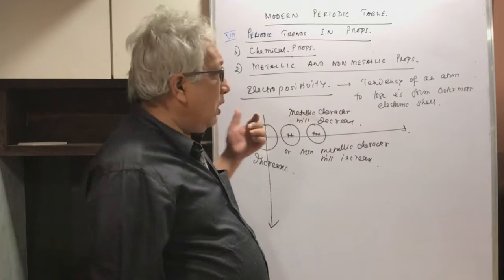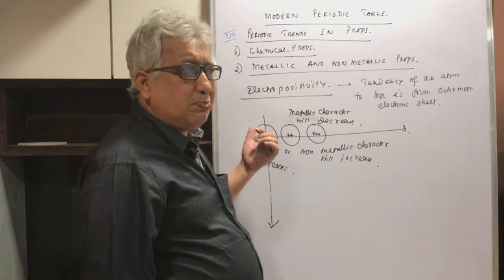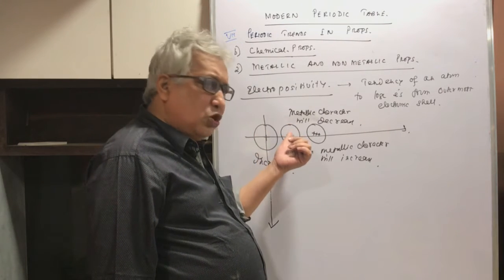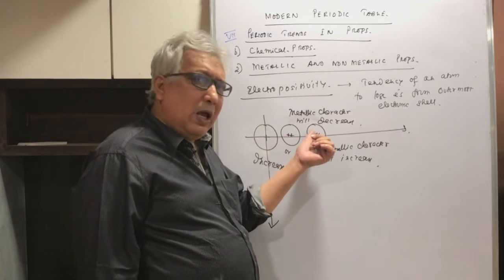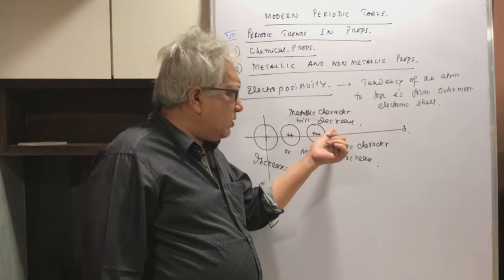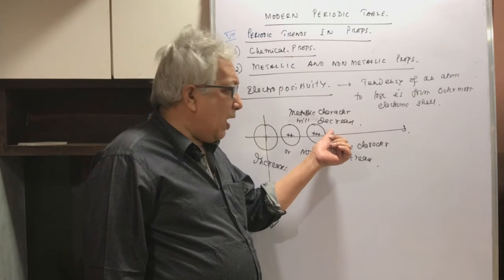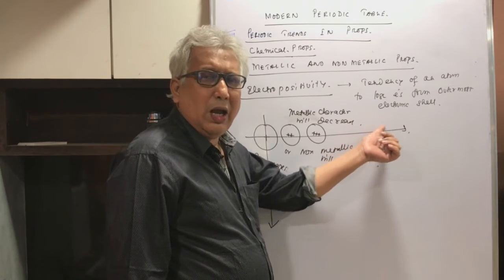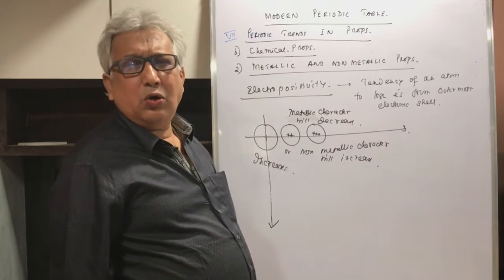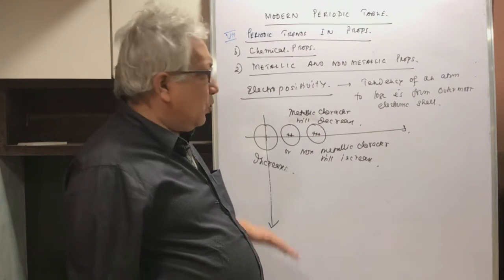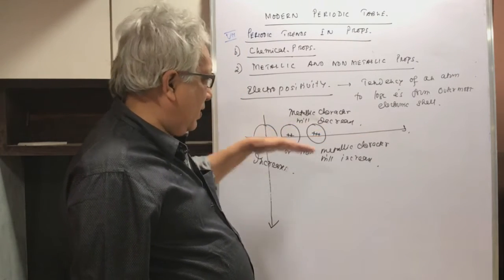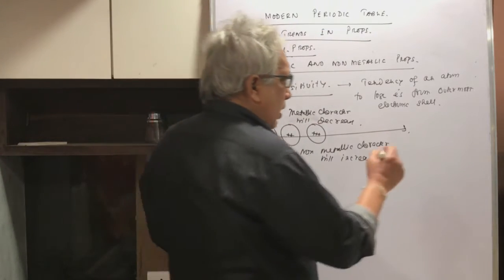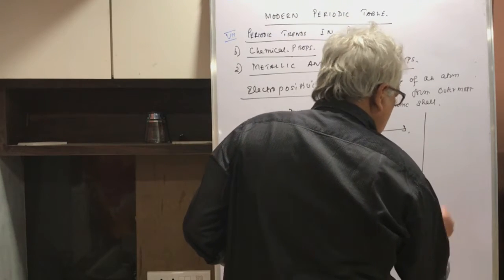Therefore metallic character will become lesser and non-metallic character will increase. If you see this period of sodium, sodium is metallic, magnesium is metallic but a little less, then aluminium even lesser, then silicon is a metalloid. Then after that phosphorus is a non-metal, sulfur is a non-metal, and chlorine is a confirmed non-metal. Is it clear to you? So that is how you will find. And there is one interesting case I will tell you: as you go down the group, the metallic character increases.